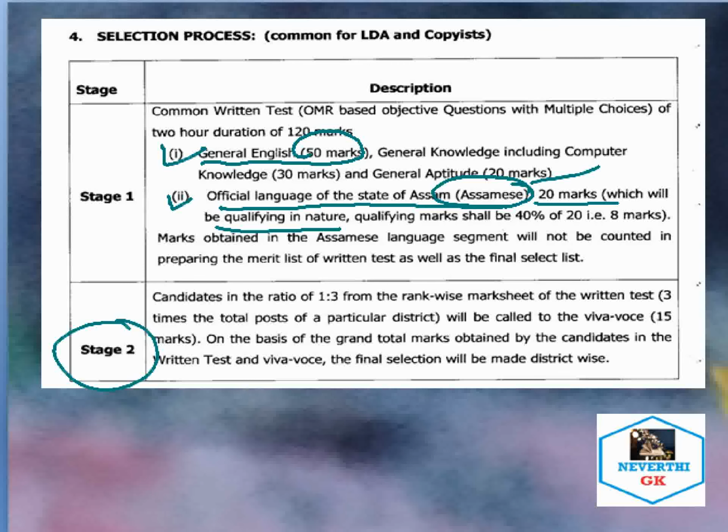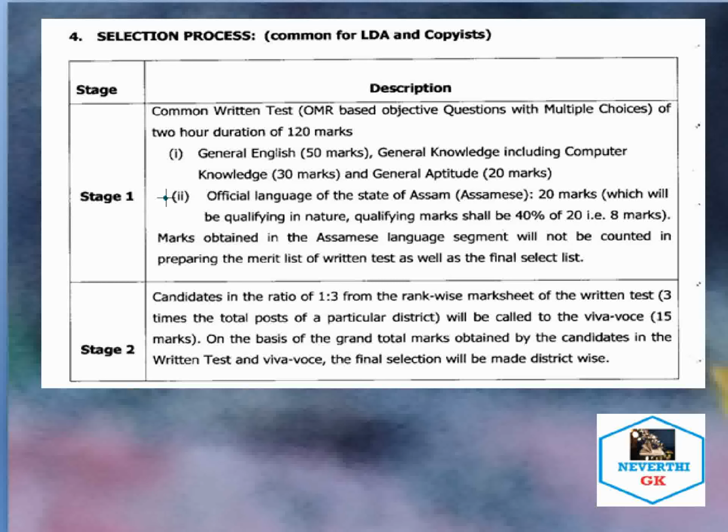That means you need to qualify in this section as well: out of 20 marks, you need to secure 8 marks in order to qualify for the stage 1 examination. I want to make it clear that if you don't qualify in this section, you won't be qualified even if you secure 100 marks out of 100.